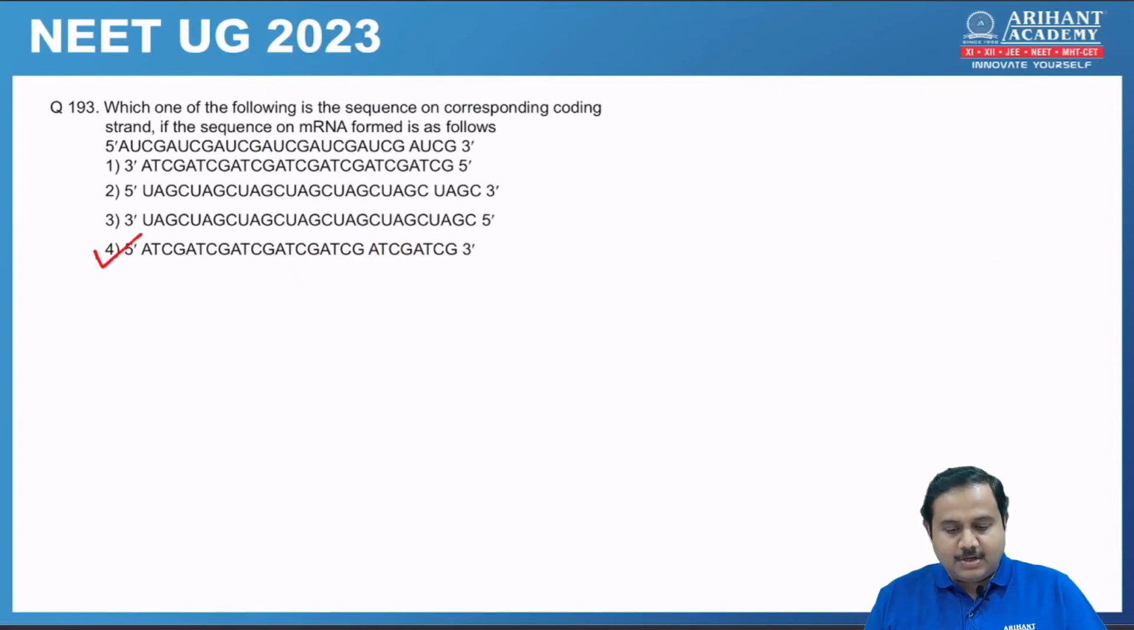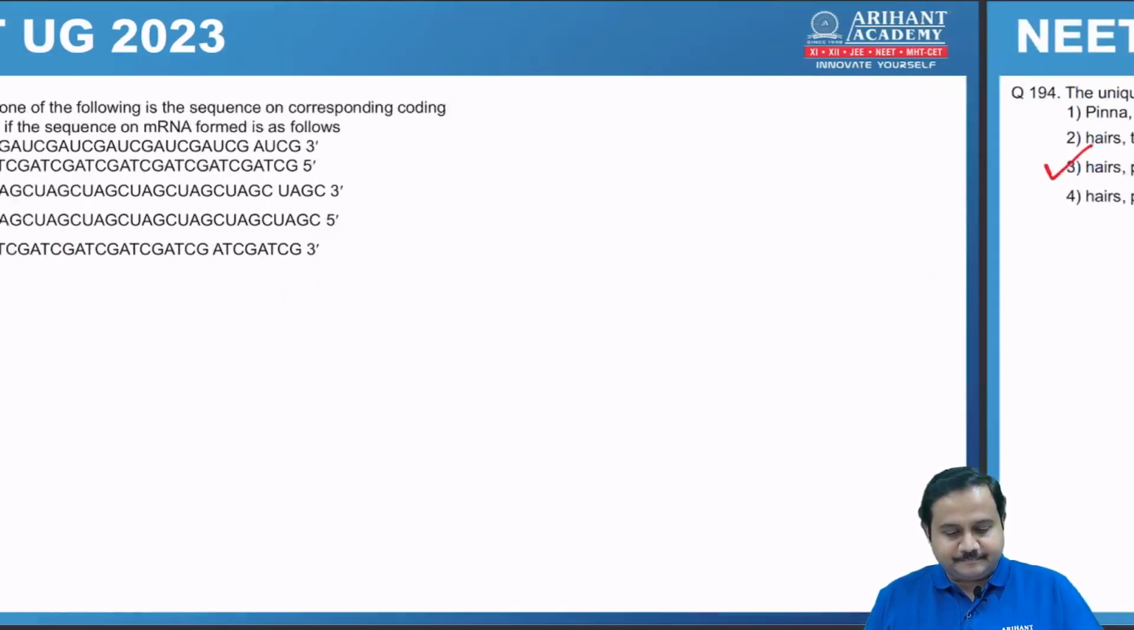193. Which one of the following is a sequence on corresponding coding strand if the sequence on mRNA formed is as follows? See, everything remains the same, orientation will remain the same, only change would be instead of uracil in the given sequence, it will be replaced by thymine, T, because it's a coding strand which is DNA strand. So the correct answer would be number 4, 5 prime to 3 prime and uracil replaced by thymine. So ATCG repeated.